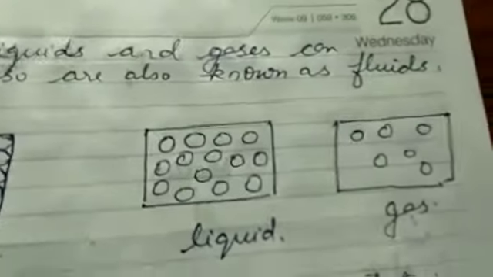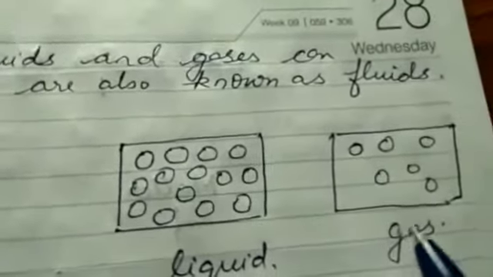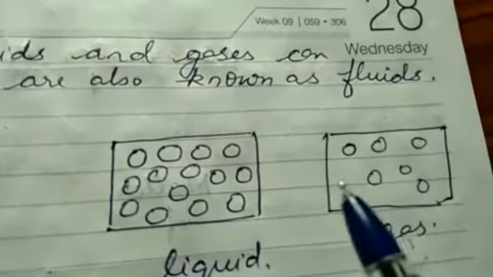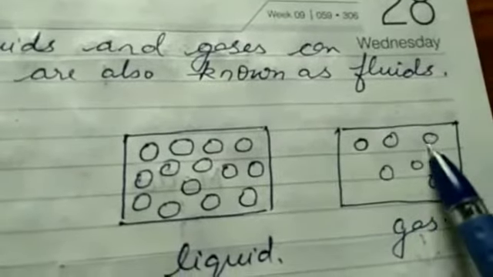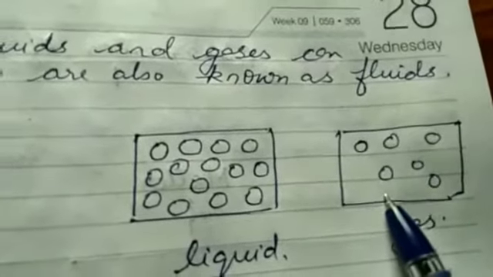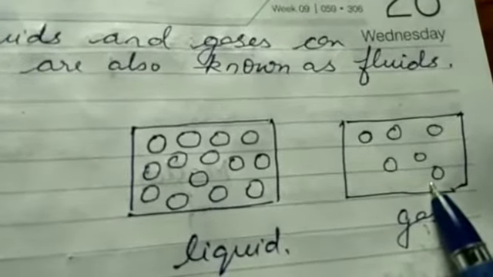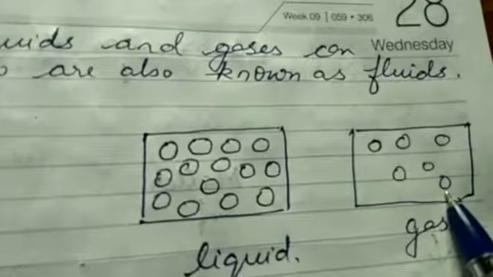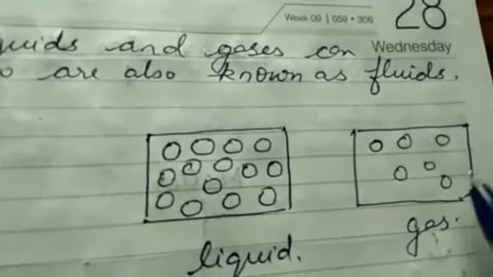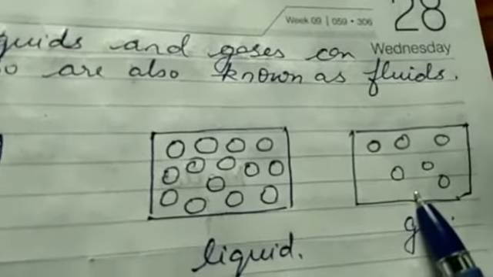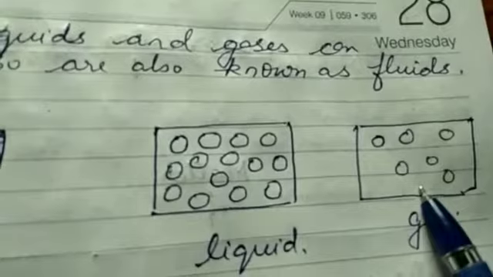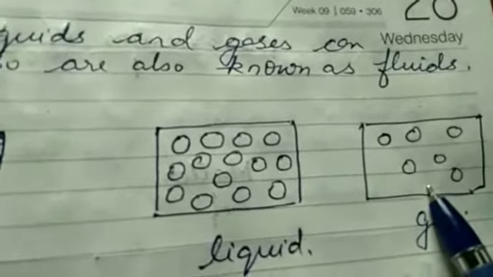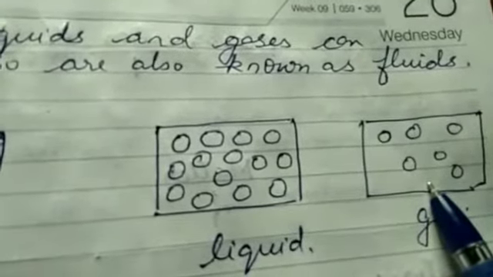Now coming to the next state of matter, gases, you can see that the particles of gases are very far away from each other. Why are they far away? They are far away because they have negligible force of attraction between them, and because of this negligible force of attraction, when we fill any container, the gases occupy the entire volume of the container.